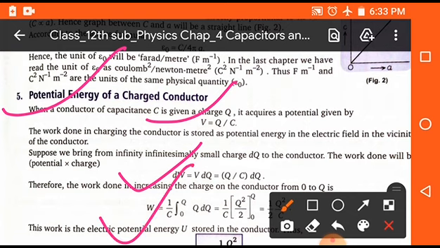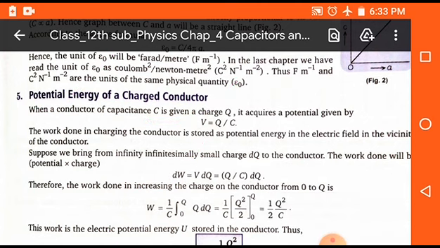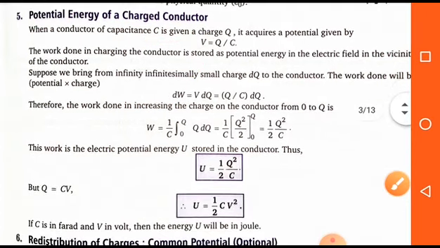But here we have to find the total work done because we have to find the total energy stored in the conductor. So W is equal to, on integrating, 1 upon C integration from 0 to Q of Q dQ.